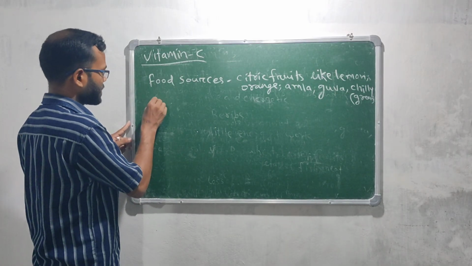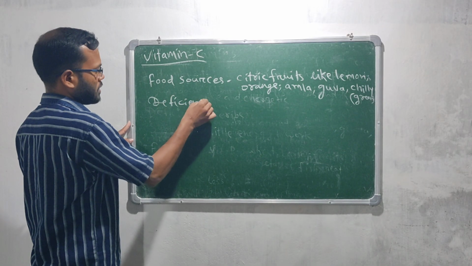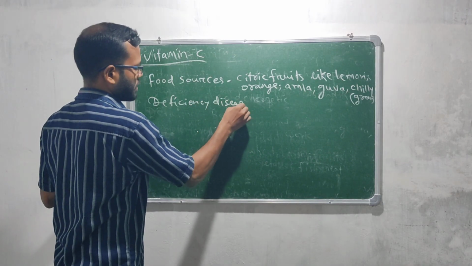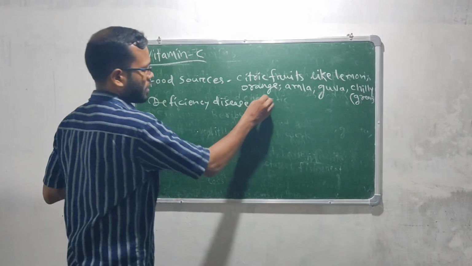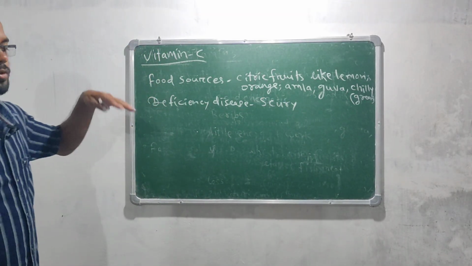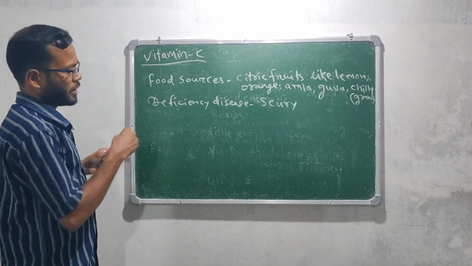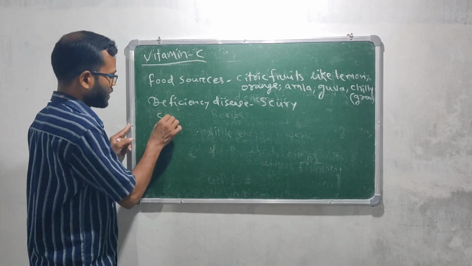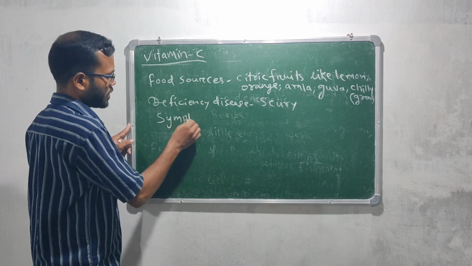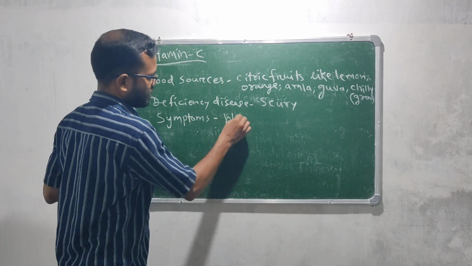And what is the deficiency disease? The deficiency disease which occurs due to the deficiency of vitamin C is scurvy. Okay. And what are the symptoms of scurvy?